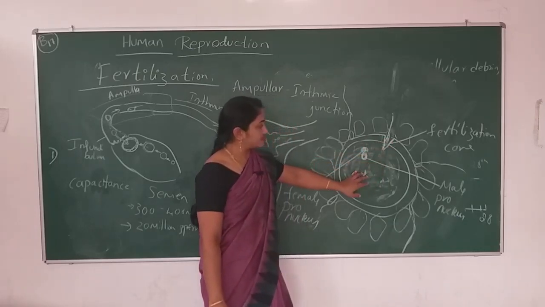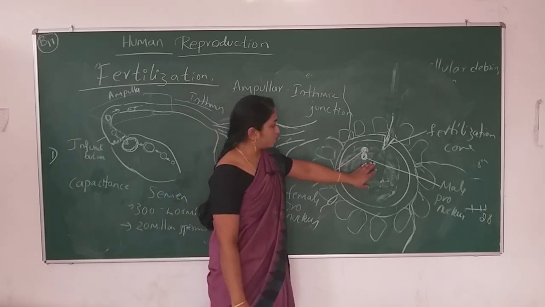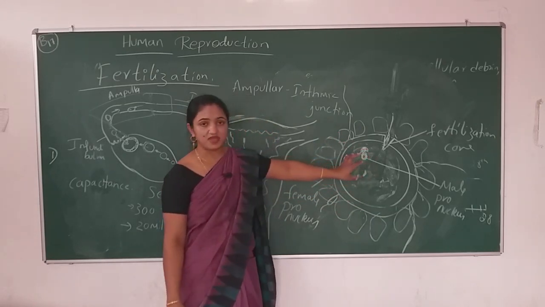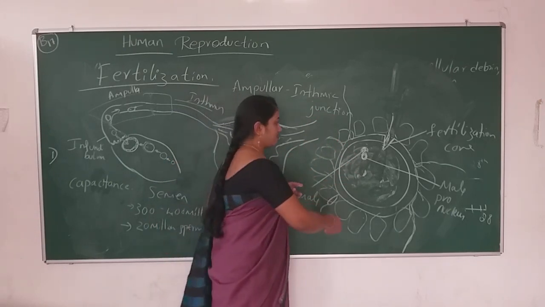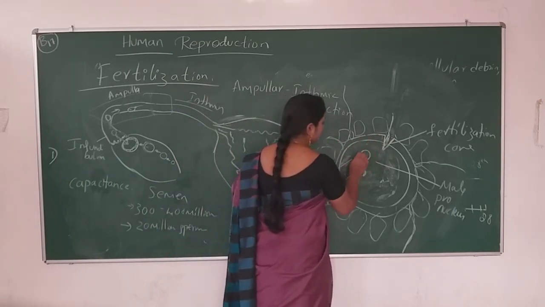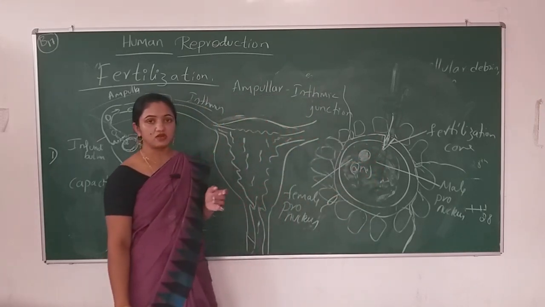When it enters, it forms a boundary, and then the male pronucleus and female nucleus fuse with one another, and it results in the formation of a zygote having 2n chromosomes.